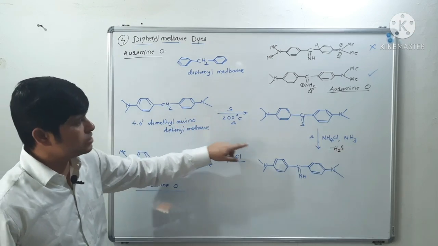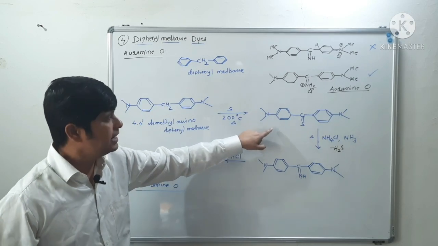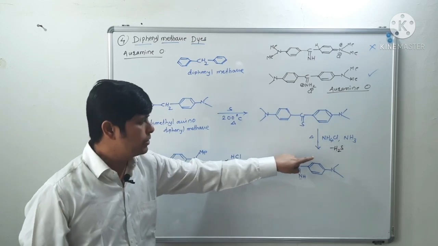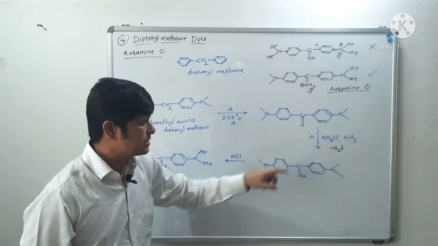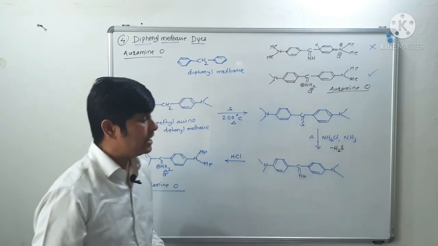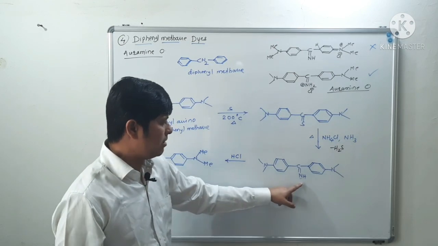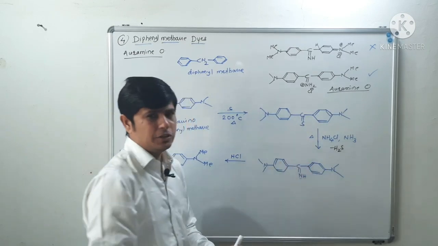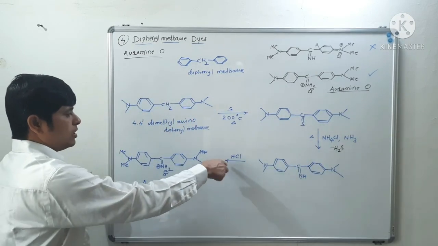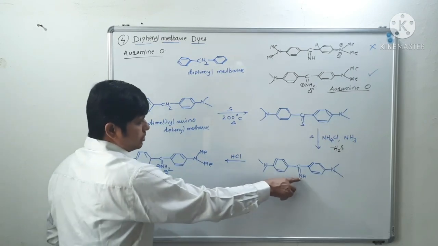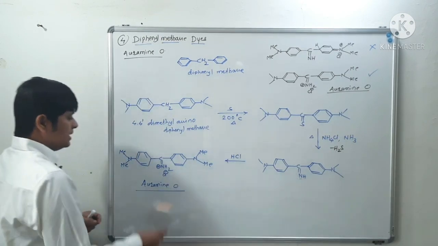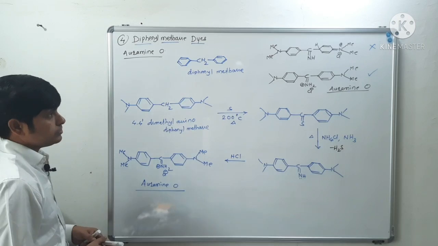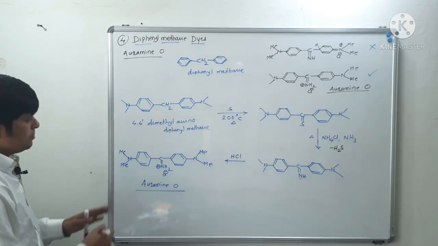It is reacted with sulfur at 200 degrees Celsius. So we will get what? Thio derivative or thio intermediate. Now that thiocarbonyl intermediate is reacted with ammonium chloride in presence of ammonia. So there will be minus H2S, and you will have imino functionality. So that thio derivative got converted into the iminocarbonyl. Now it is reacted with hydrochloric acid. So there will be protonation of this NH, and we will get this structure.